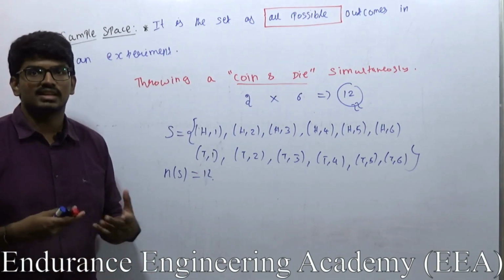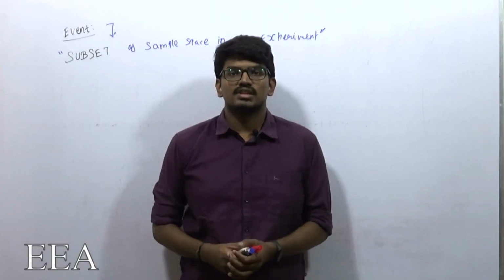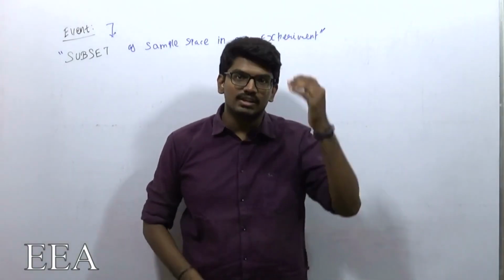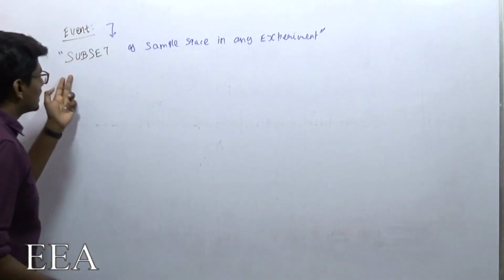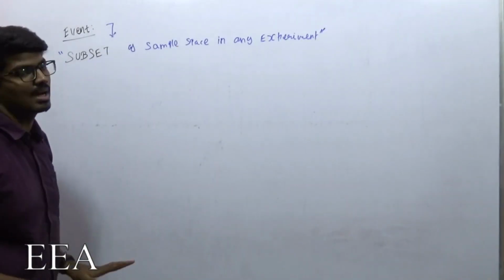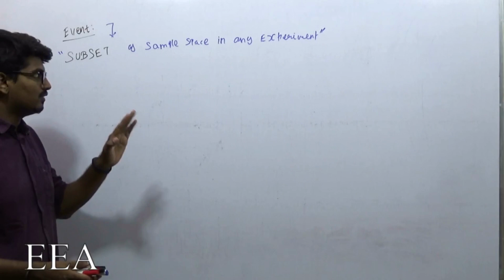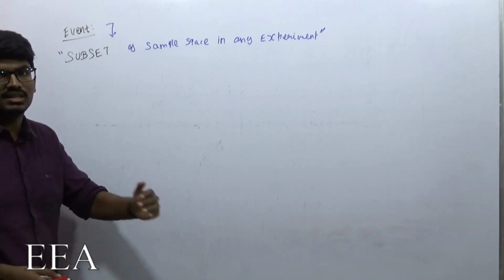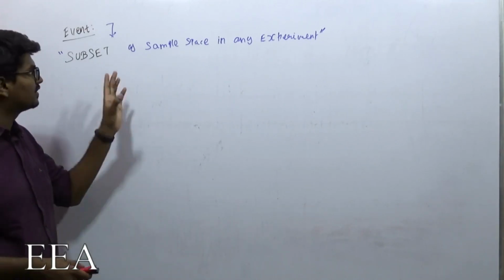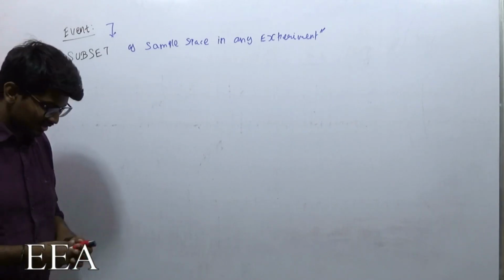Okay, we will see the next thing. Next we will discuss what is meant by an event. An event is nothing but a subset of the sample space itself. If you are not understanding, let me give one example and I will explain in detail. There are different types of events, I will explain everything.